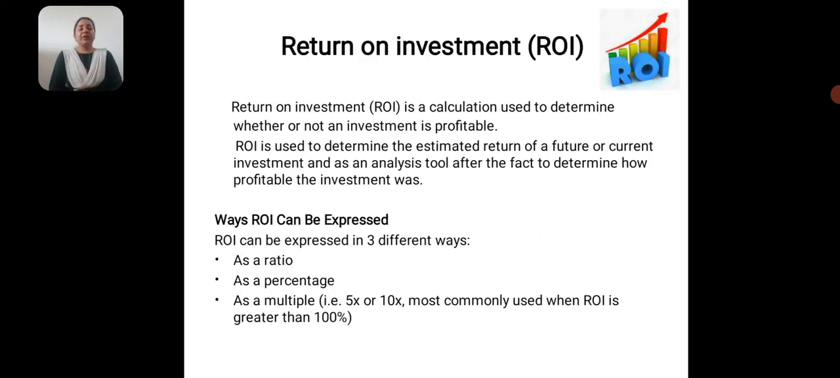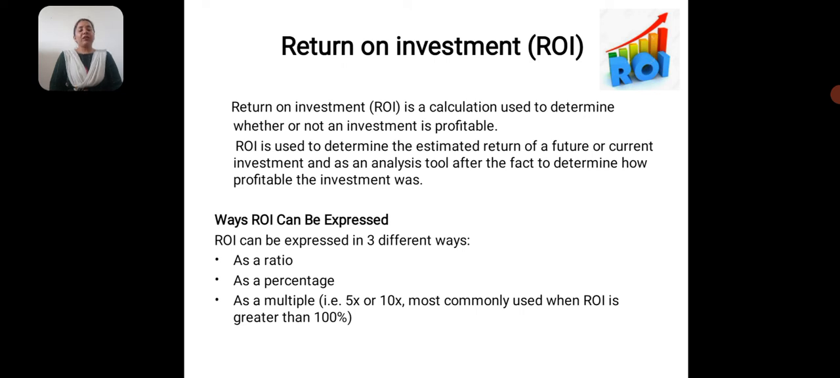Return on investment is a very important term in finance. Before investing in any business, a company has to see whether this investment will give a return or not. If it is profitable, then the company has to invest. If it is not profitable, the company should not invest in it.